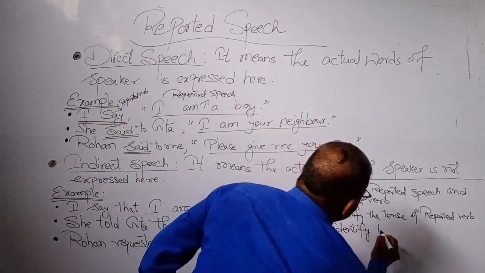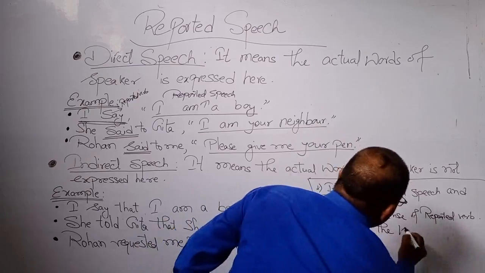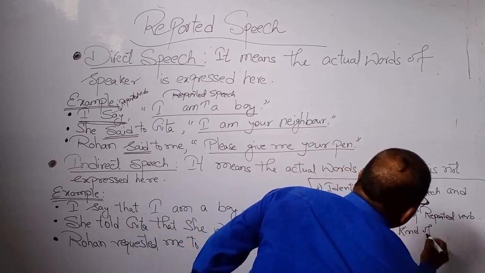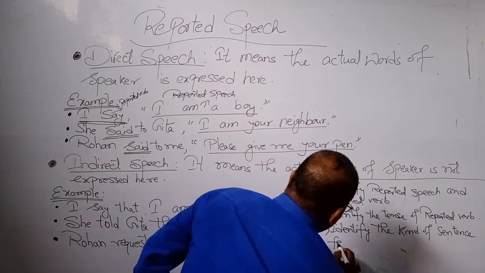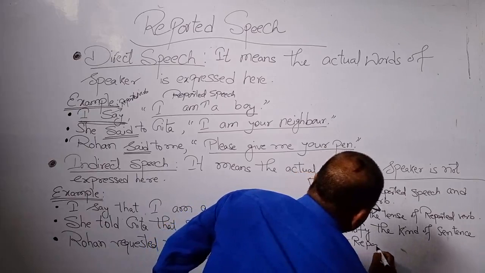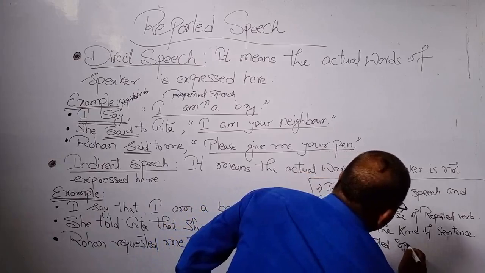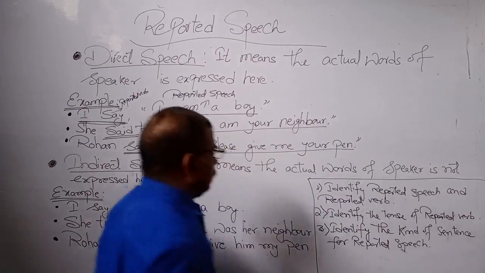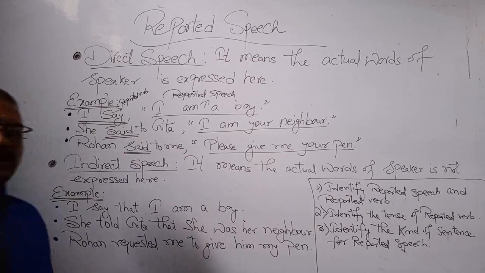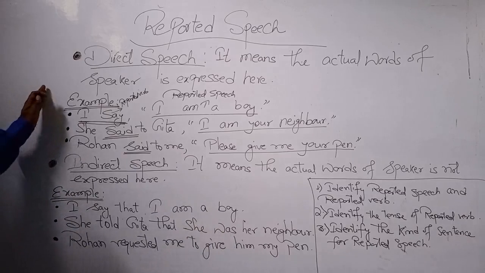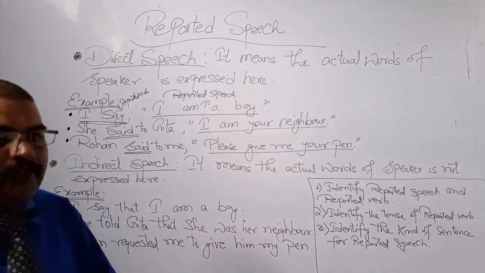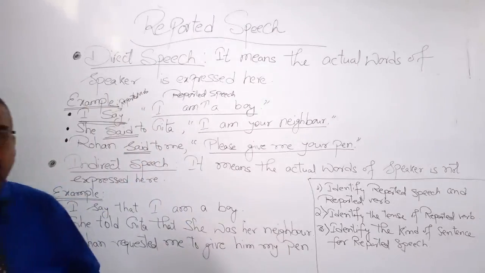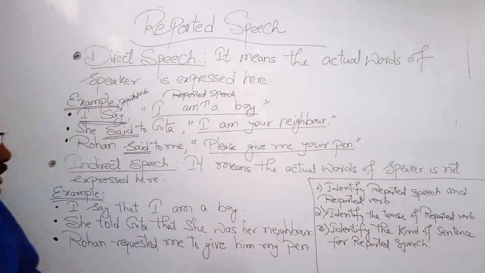Identify the kind of sentence for the reported speech. These three steps we have to follow for the conversion of direct speech to indirect speech. This will make your work very easy and you will be able to solve any type of question without any mental pressure.